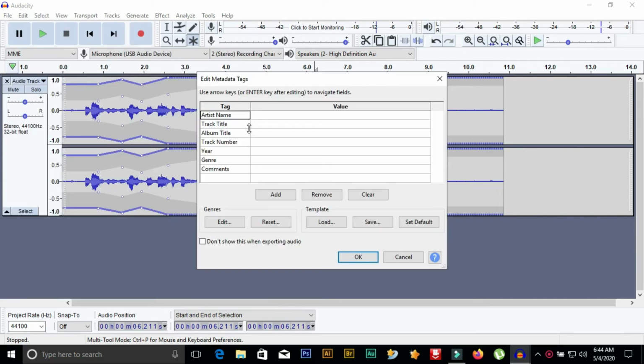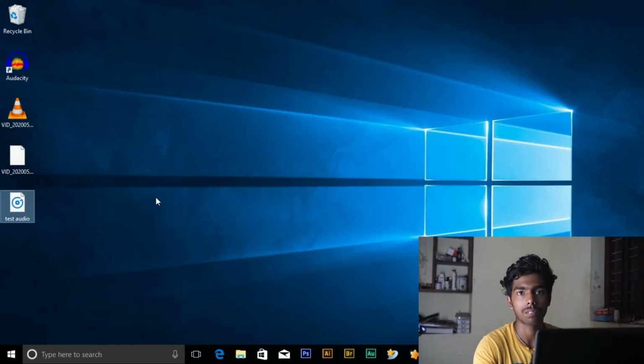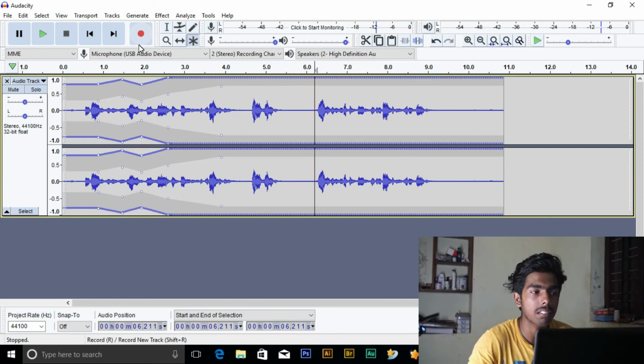And click on Save. You can actually add the name of the artist and all these things. It will be useful if you record music or something, so these details will already be attached to the file. So we'll just click OK. The audio file is saved, Test audio. So these are just the basics of Audacity.